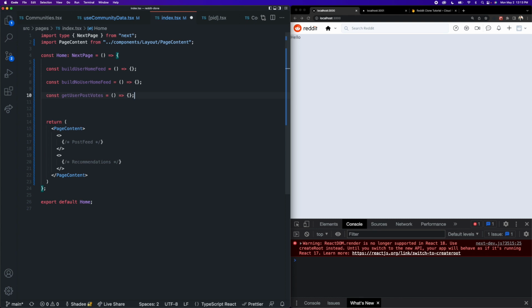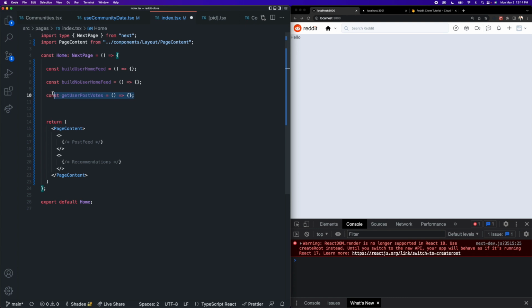And if you remember, the way we got our votes when we were inside of a community was that we got all of the votes for posts within that community. But since on the homepage we are not in a community, we're going to get the votes that may possibly exist for the posts that do end up showing up in our feed, depending on what this build user home feed function ends up putting into our post state.